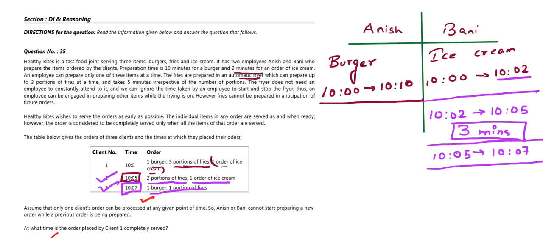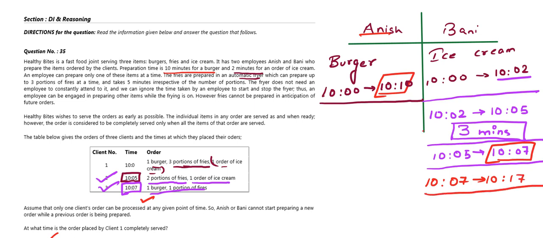So as you can see, Bani's work is completed by 10:07, but Anish's work is completed by 10:10. So the burger order will be taken by Bani. She will start her work at 10:07, and after 10 minutes of working, here we have 10 minutes for a burger, her work will be over at 10:17. That is from 10:07 till 10:17. So she is free after 10:17. So all her work is done by 10:17.